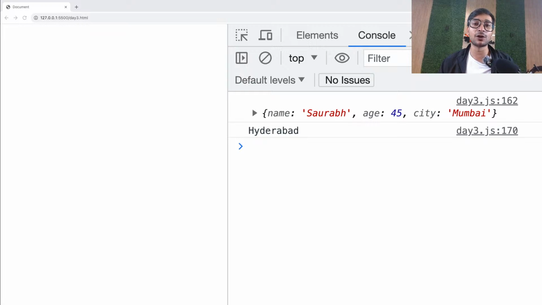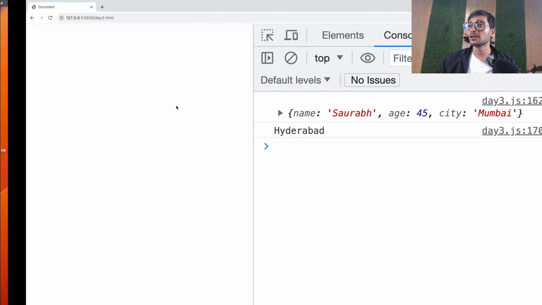Today we'll be starting with DOM, guys. First we'll talk about array of objects, because yesterday we finished with arrays and objects. Then I'll let you know the difference between let and var, because a lot of people are asking about that. Then we'll move on to event handling, and then eventually we'll move on to the DOM. So that is the whole plan for today. And also functions.